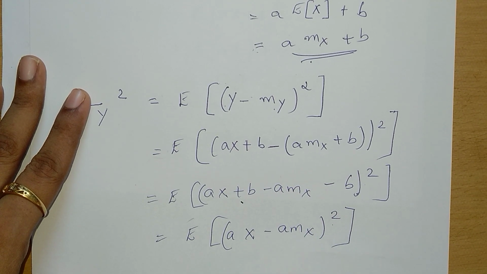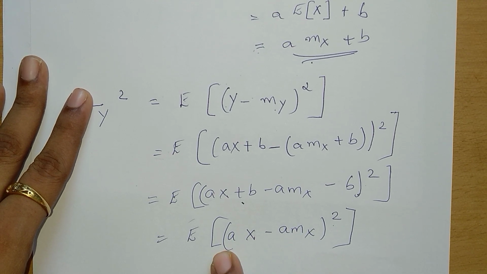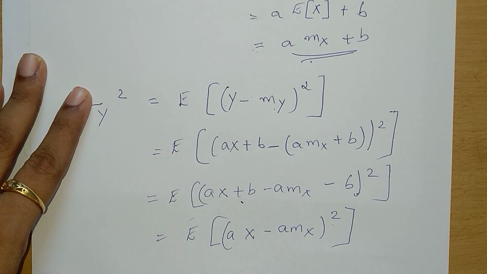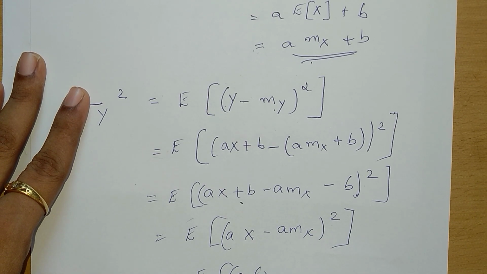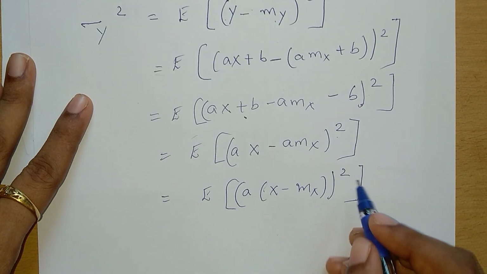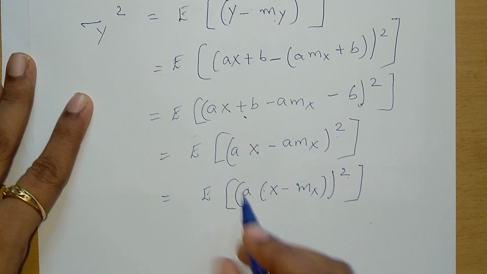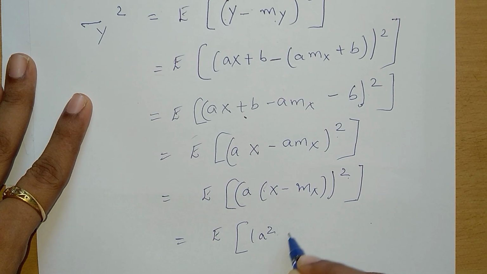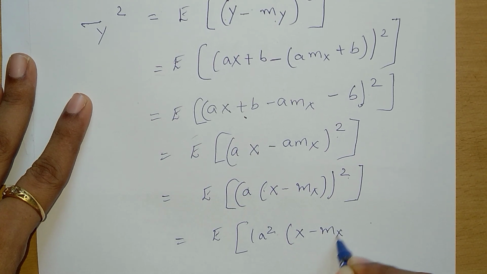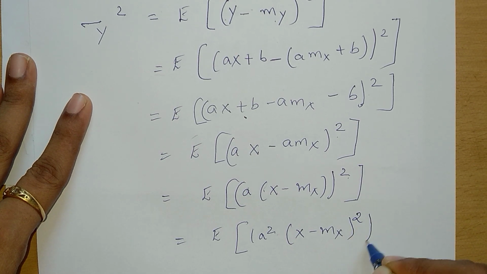A is common in both, so we'll take it outside. Taking a common, the square of a comes out, and we have expectation of a square into x minus mx whole square.